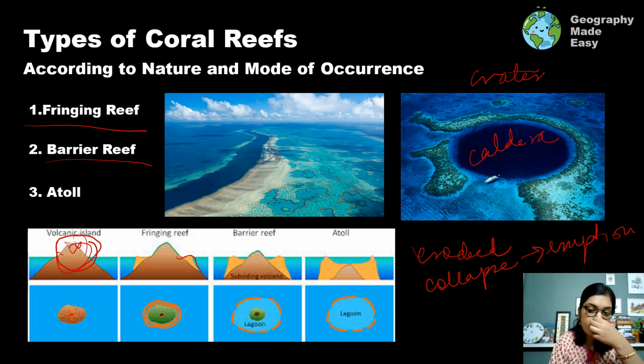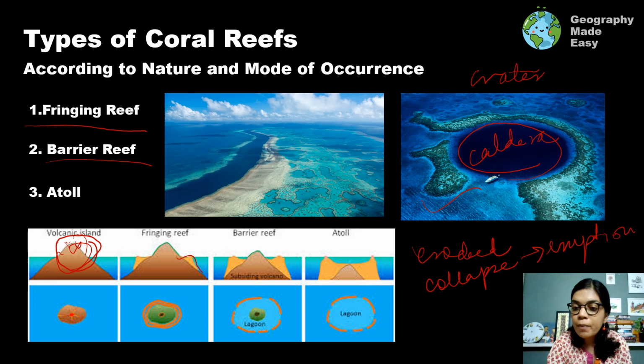But in this case that does not happen. Rather, the sea water enters the middle of the island, and the fringing reefs which were at the side of the island remain as something called the atoll. And this is a very good example of an atoll. We can see that this part has collapsed.